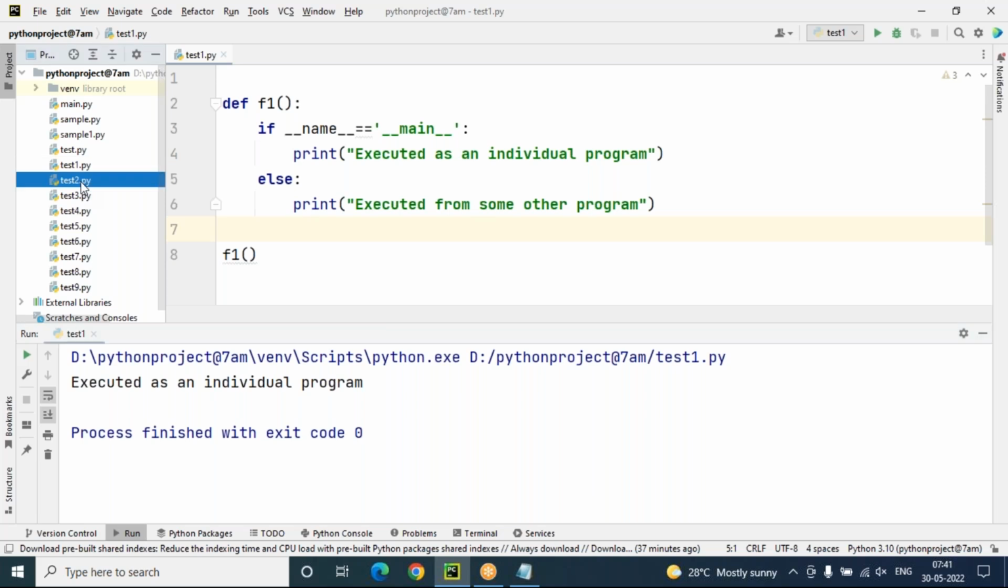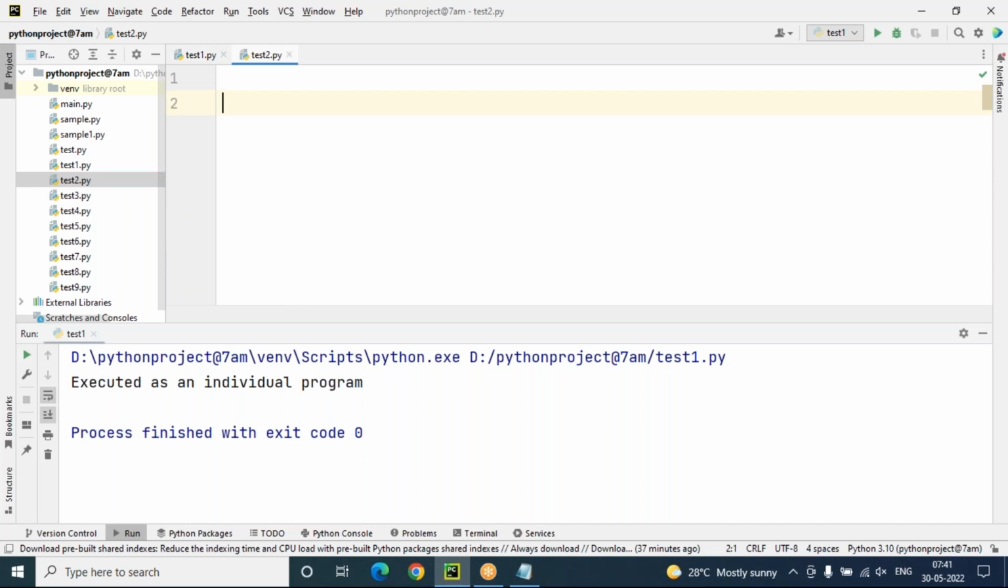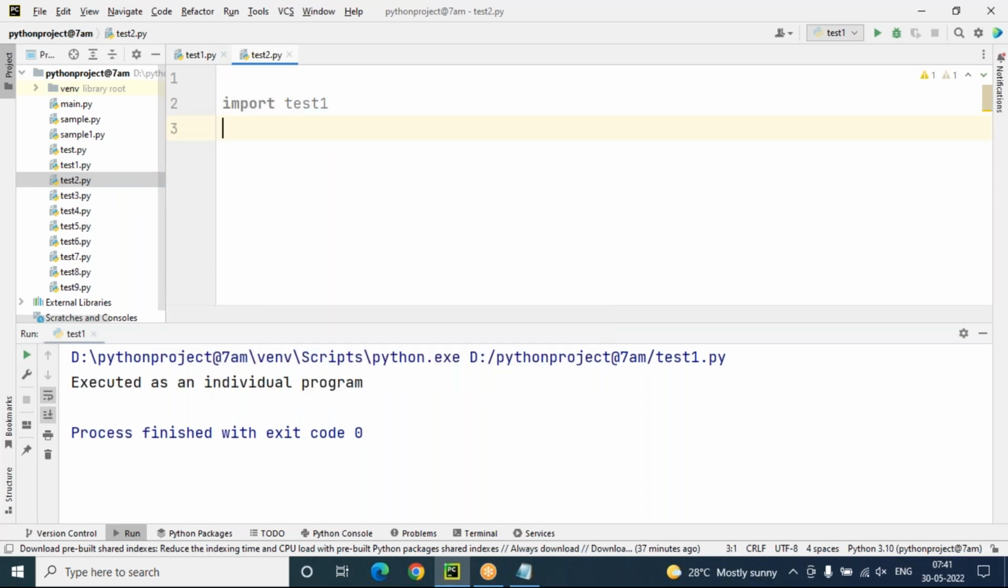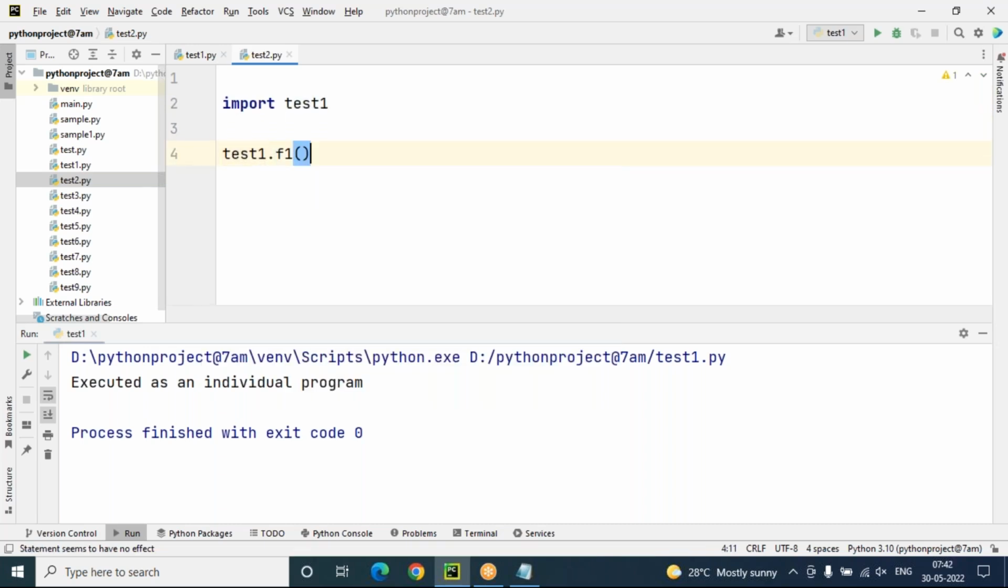Suppose let's go to test2.py. In this test2.py, I'm importing test1 and using it. Now I want to call the function f1. I'm calling the f1 function. Now tell me, is this test2.py directly executed as an individual program, or is it depending on test1 also? Yes, it is depending on test1, obviously, because we are importing test1 and we are calling the f1 function of test1 only.